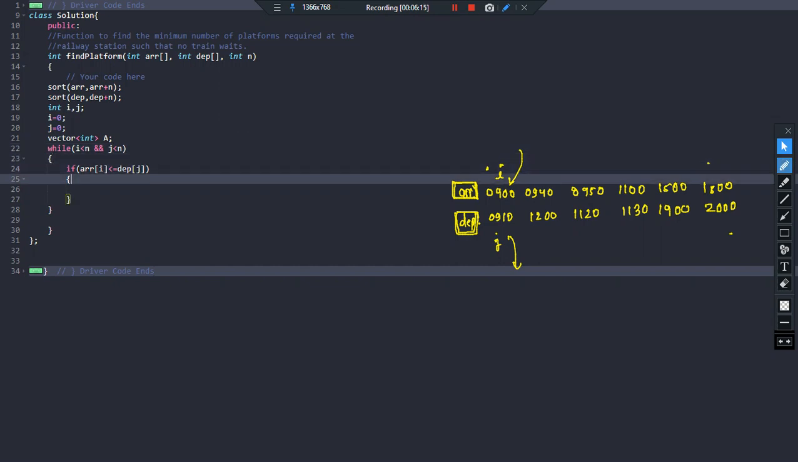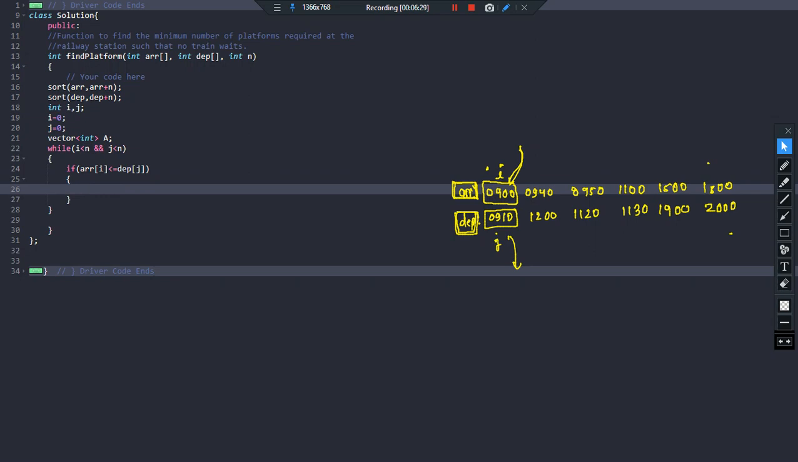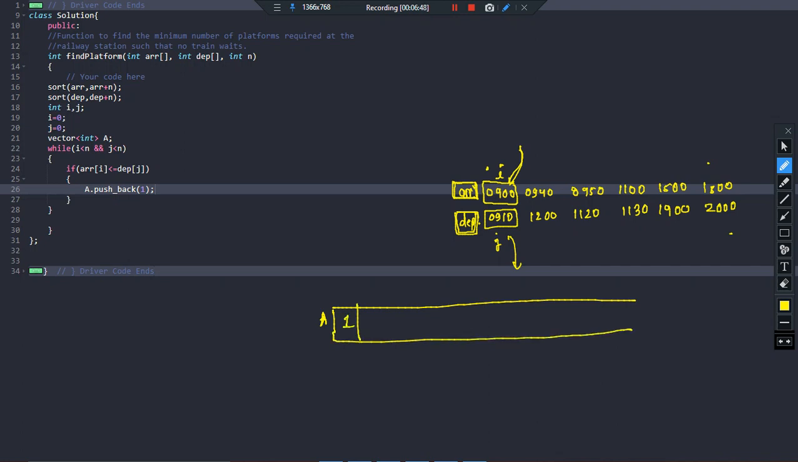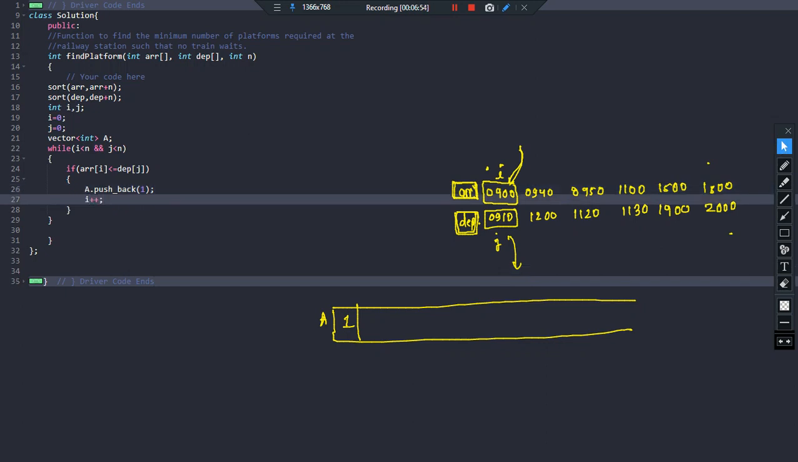Fine. What will I do? The moment I came to know that my arrival time is 09 hours, suppose at 9 AM a train is going to arrive and it is going to depart at 9:10, right? So right now, since this train has arrived, you should give it a platform, right? So I will say a dot push_back 1. It indicates that I need one platform. So in our vector array a, I will push 1, and we will say i plus plus. The pointer moves forward. Alright.